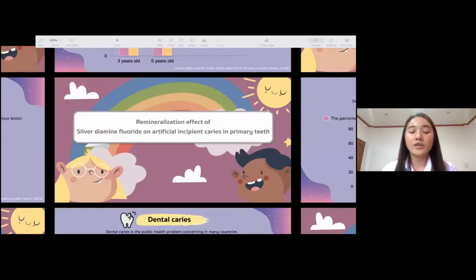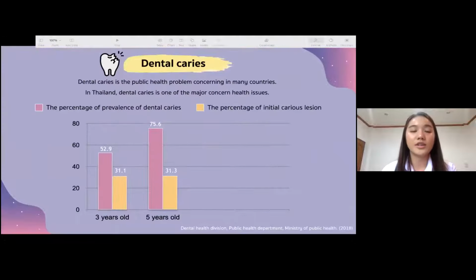Dental caries is one of the most common diseases in childhood that can develop as early as the primary teeth begin to erupt, and is still a major oral health concern in Thailand. According to the Age of Thailand National Oral Health Survey, the percentage of caries lesions in 3 years old children is 52.9, and in 5 years old children is 75.6.